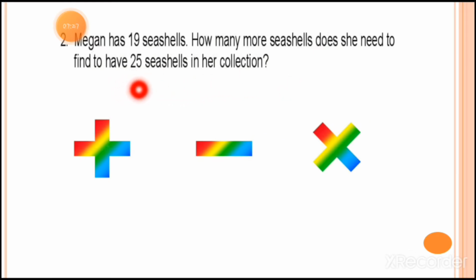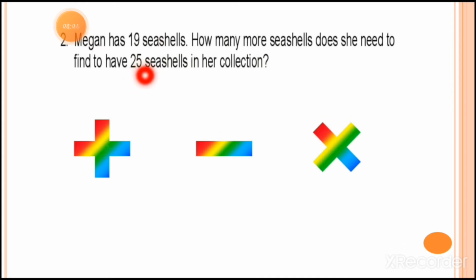What is the question? She has 19 seashells and she wants 25 seashells in her collection. She has 19 seashells and she wants to make 25. So what should we do? We have to find out how many seashells remain. So we have to cut 19 from 25.